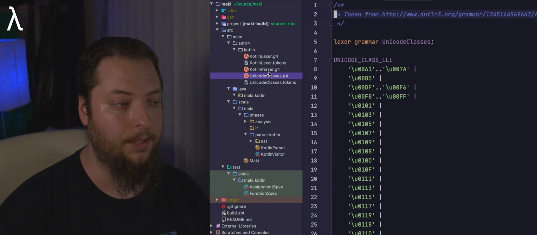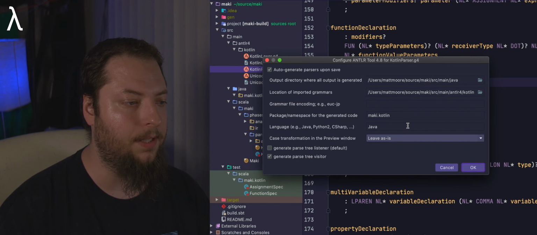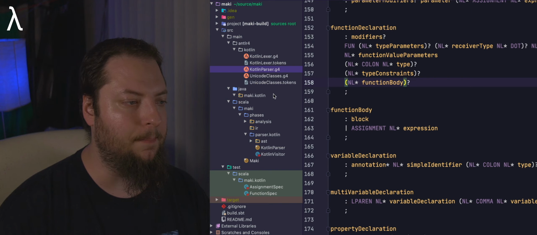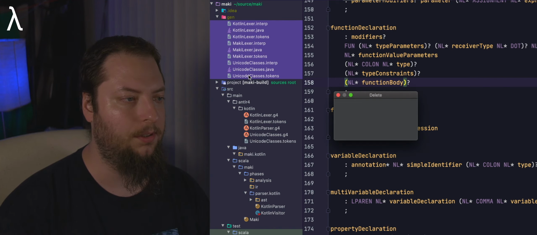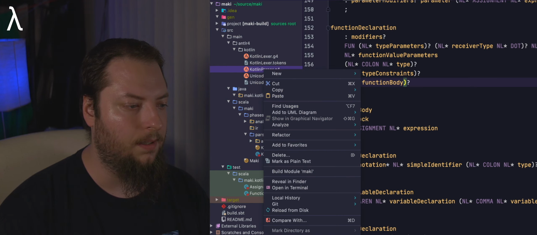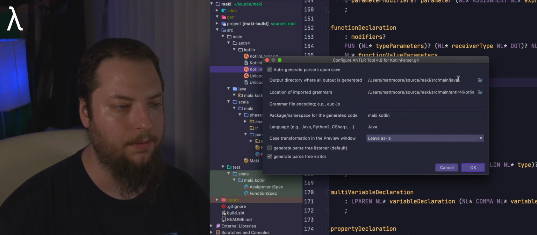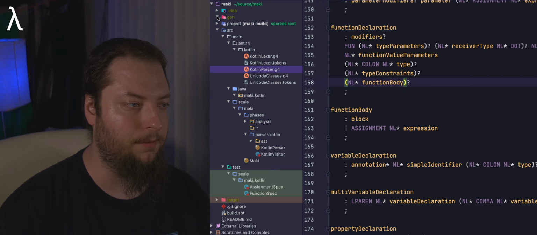No, it didn't actually auto-generate. Let's try that again. So we have configure, and yeah, it's not auto-generating the parser, so that might be a bug in there, because it should create it underneath here. Unless it's doing it underneath gen. It looks like it might be doing it underneath gen. So let's go ahead and delete those as well, just to be on the safe side. And let's go ahead and run our configure again, just to make sure. We've got Java here, Antlr for Kotlin, and click OK. It's not throwing it under gen. Okay, that must have been from a previous run.